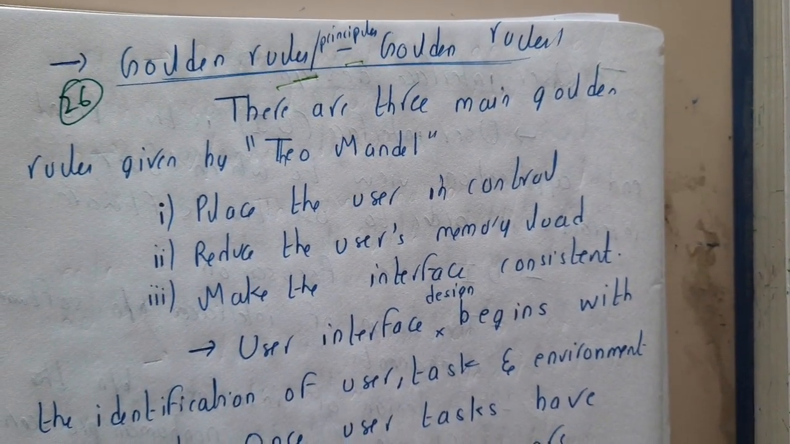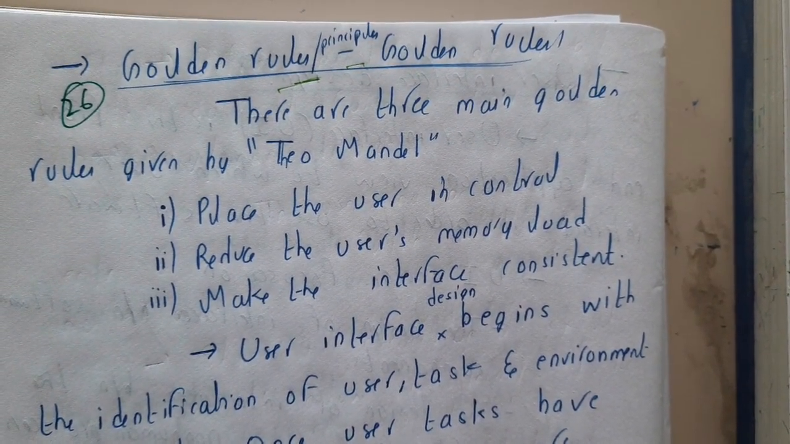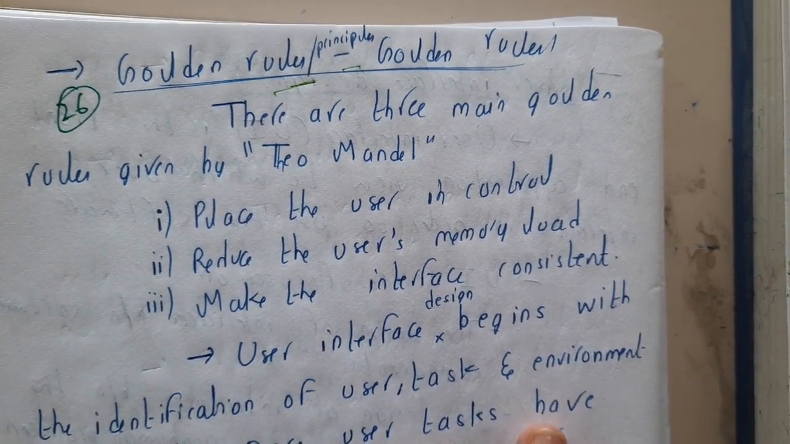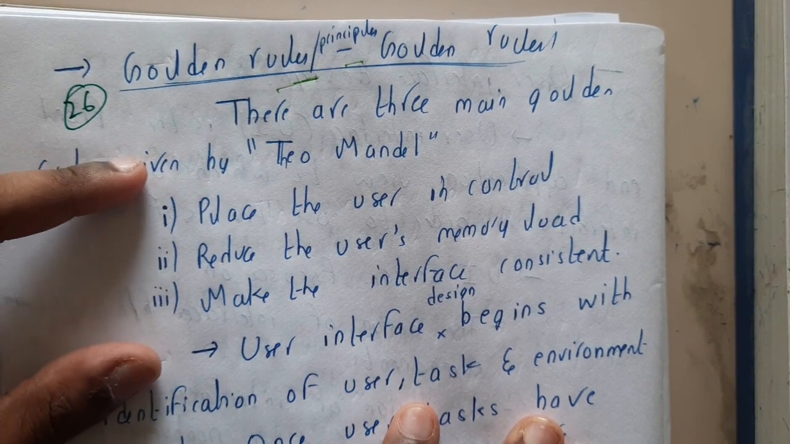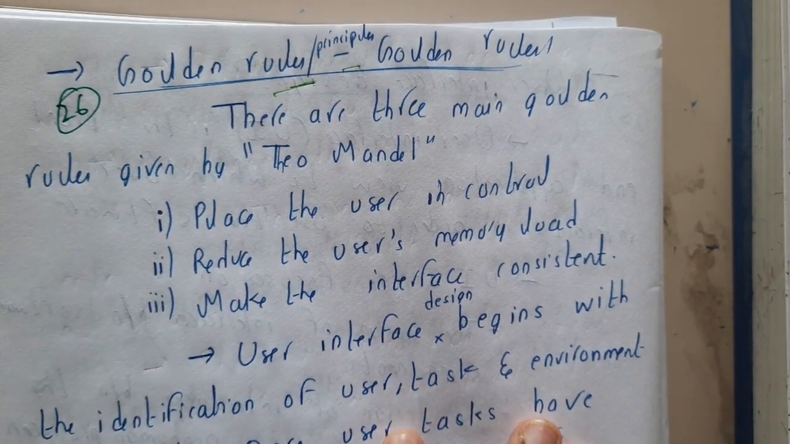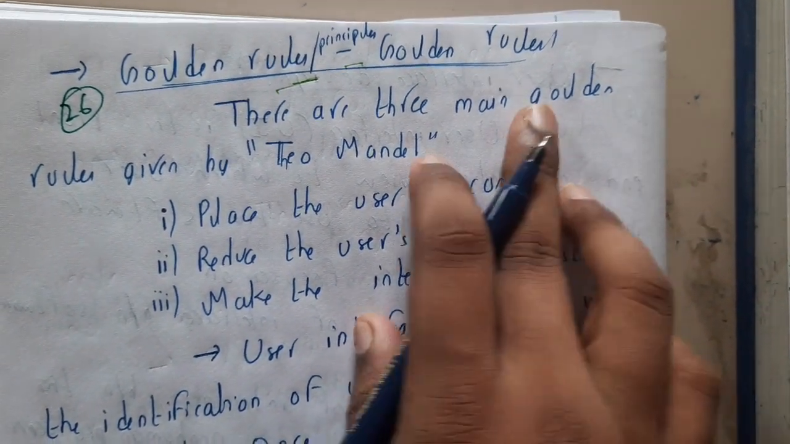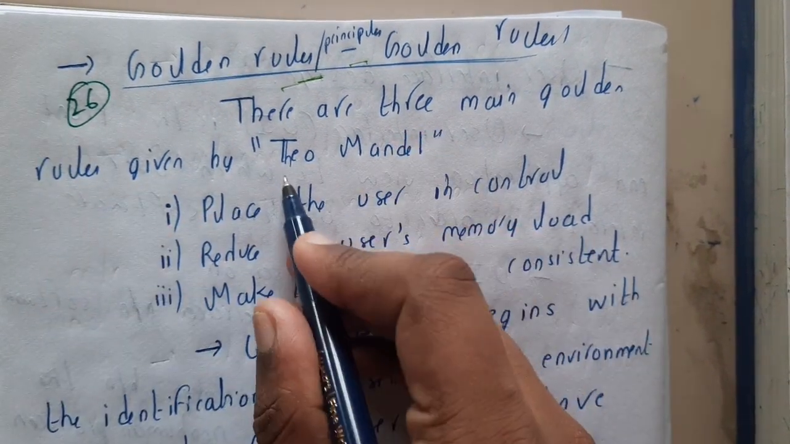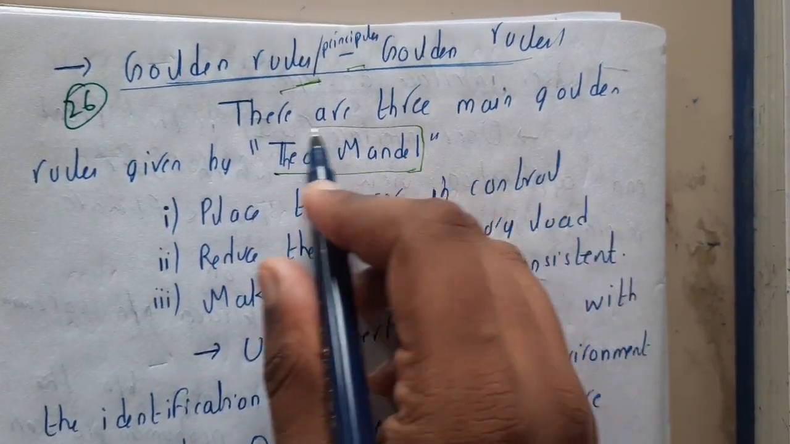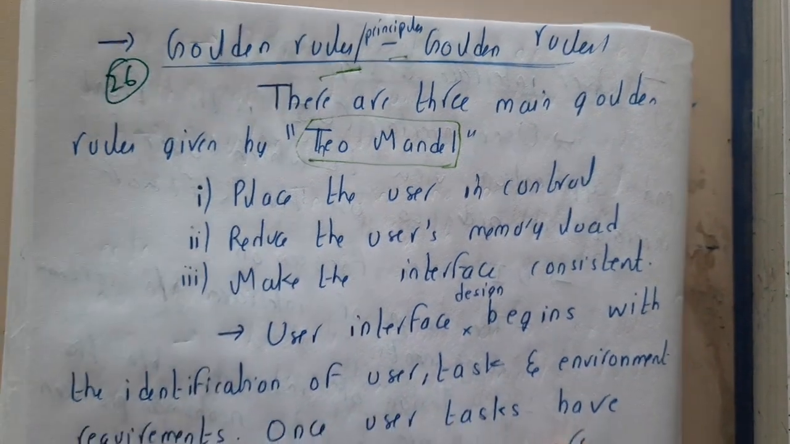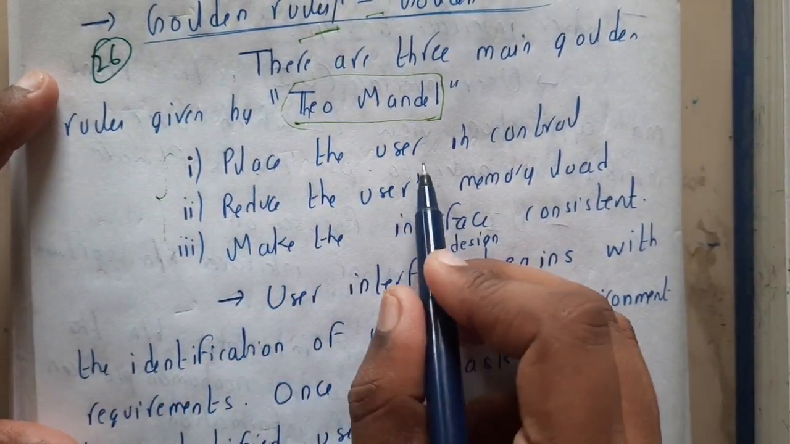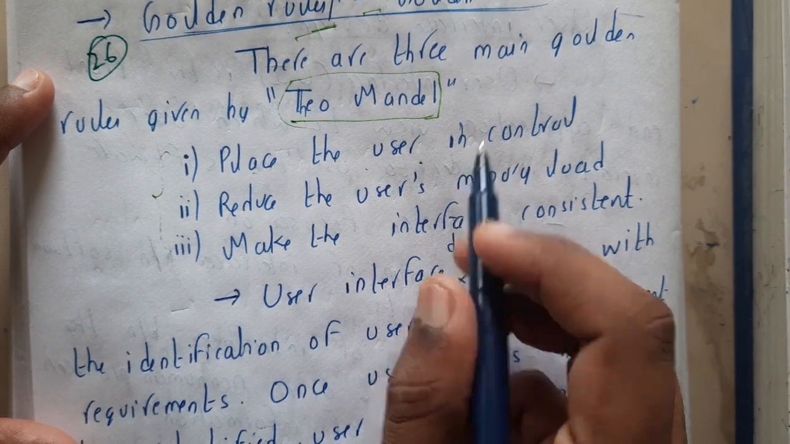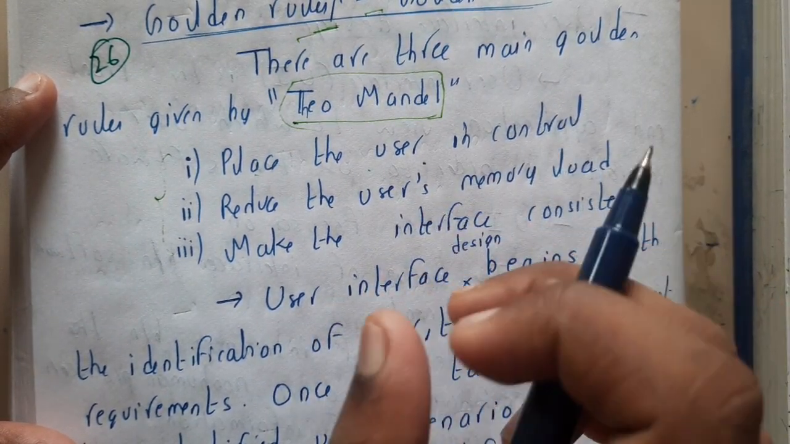In this lecture, let us go through one of the most important topics in user interface, that is nothing but golden rules, guys. These are the main three headings in which we have multiple rules. The three main golden rules are given by a scientist; I cannot pronounce the name properly, so that's the reason I'm skipping it. The three rules are: place the user in control, so you need to place him in a controlled way.